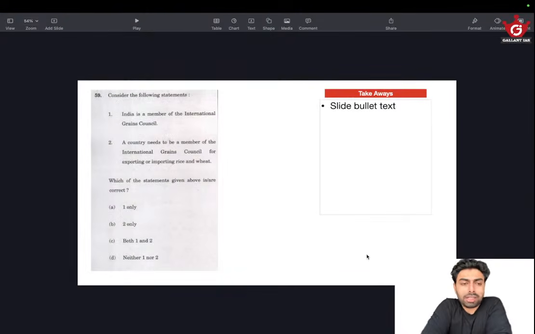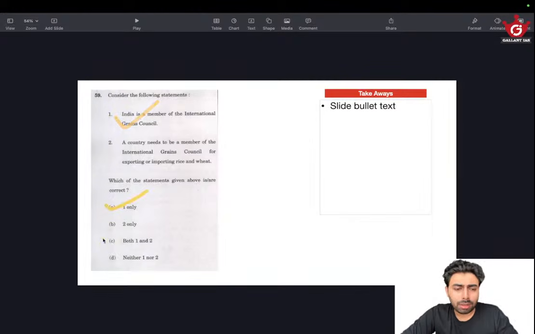Okay, the next question. India is a member of International Grains Council. Maybe, yeah, India being a very influential nation and a very large exporter of rice, there is a good chance that it could be a member of International Grains Council. Okay, a country needs to be a member of International Grains Council for exporting or importing wheat. Okay, but statement 1 seems right. It's harmless. Statement 1 is right only. So we are left with A and C.